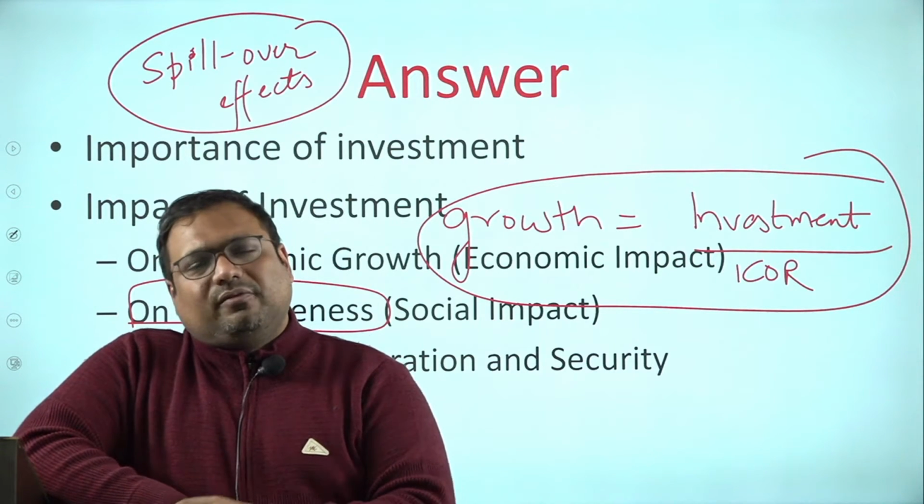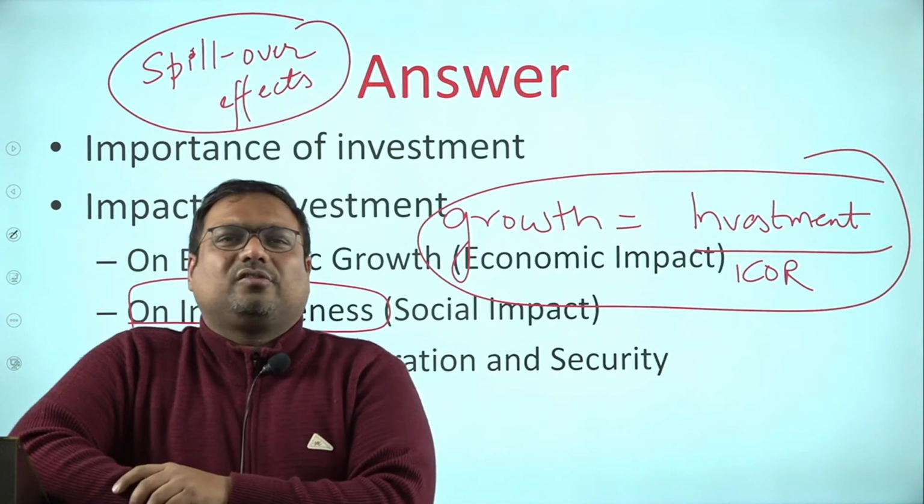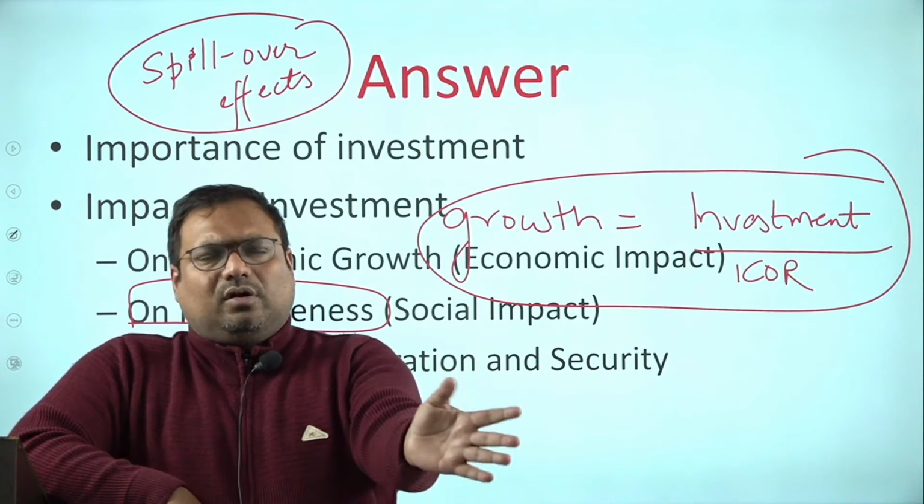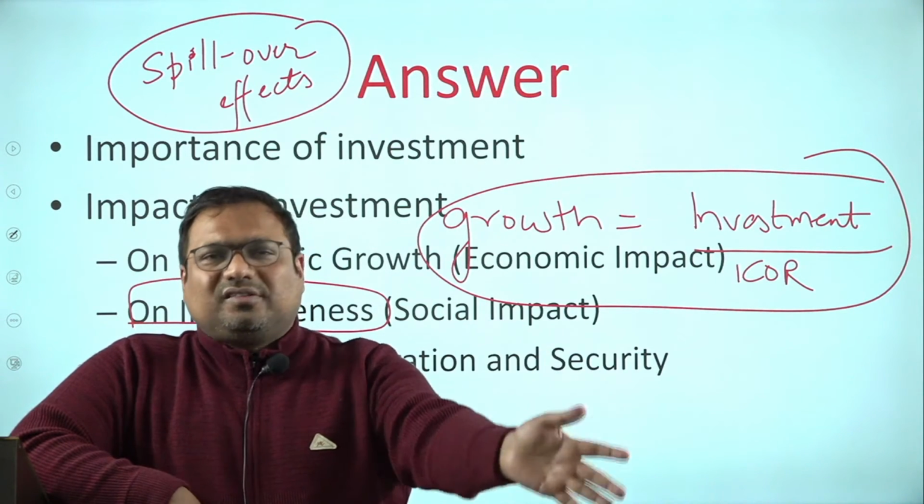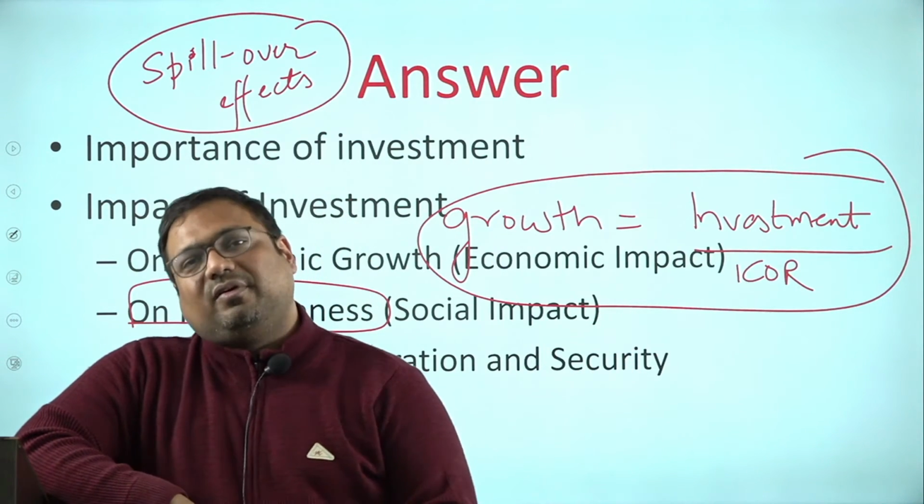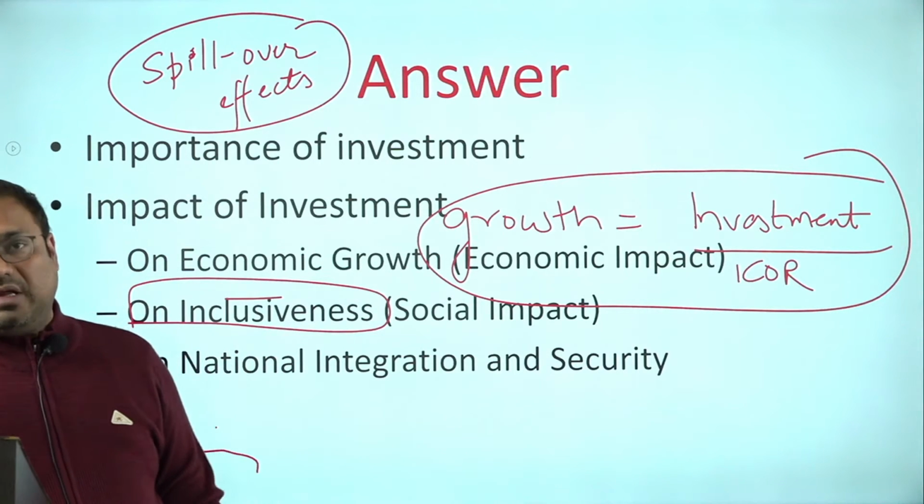So Northeast people, when they used to travel to other parts of India 2 decades ago, 3 decades ago, people in other parts had a sense of exoticness or sometimes, unfortunately, racism also towards them. So that also is reduced by better connectivity. That is also a step towards inclusiveness. Okay?